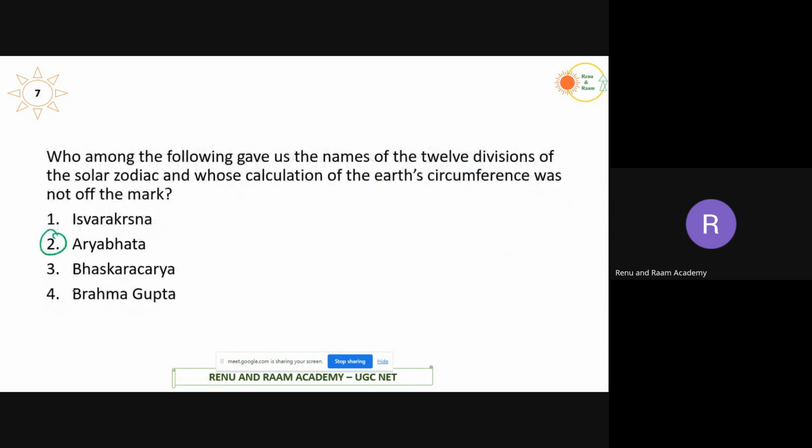Okay, moving on to the next one. Who among the following gave us the 12 divisions of the solar zodiac and whose calculation of Earth's circumference was not off the mark? So it is Aryabhatta. Okay, we know this.